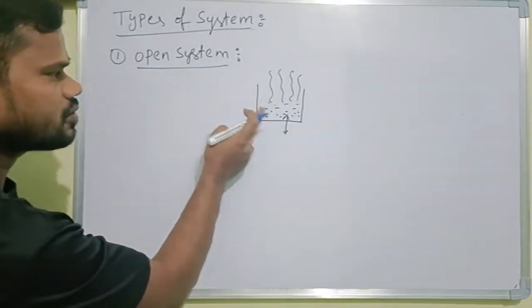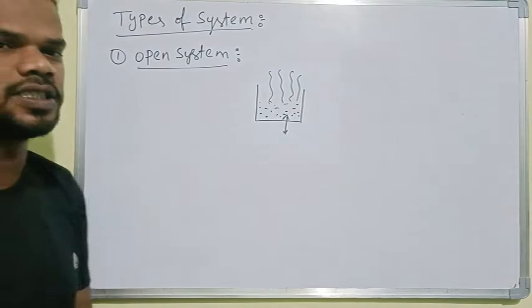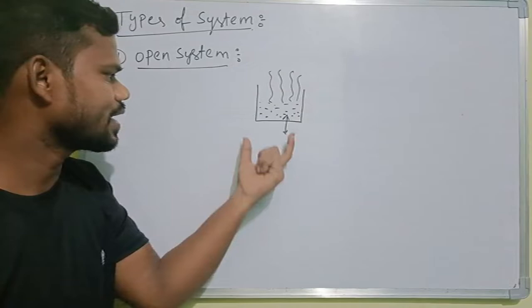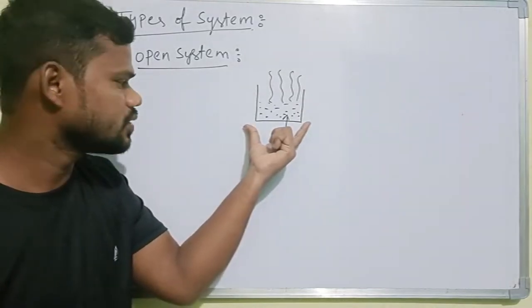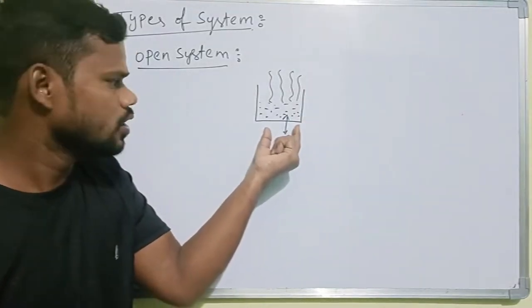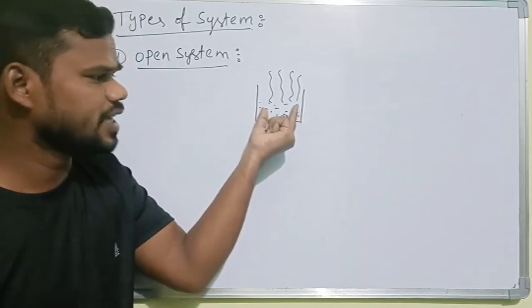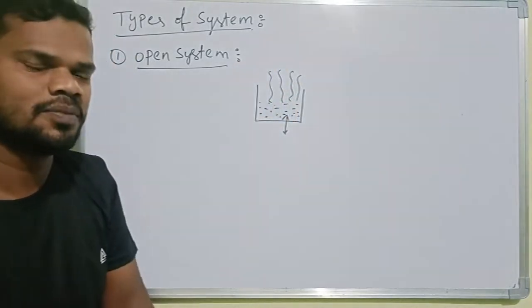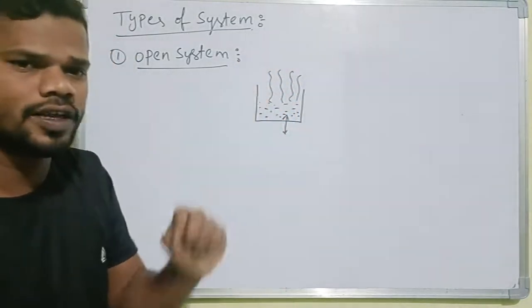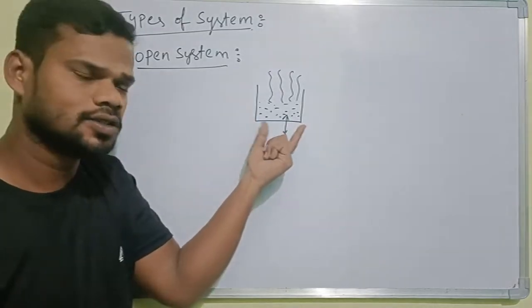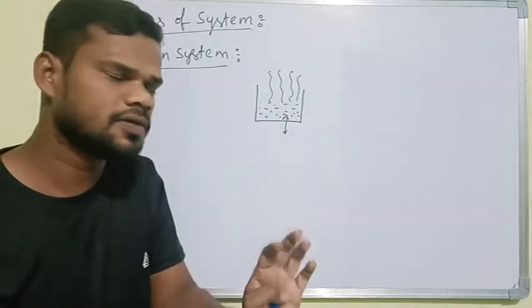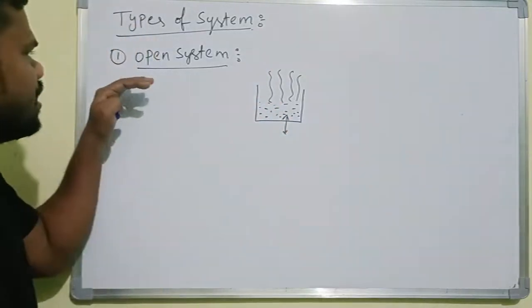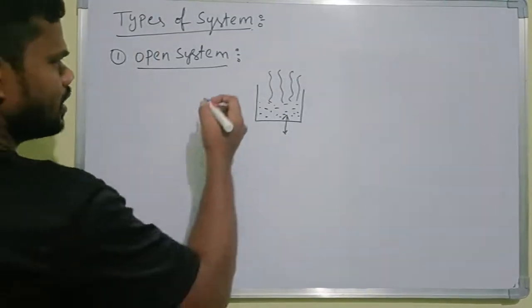Such a system we have to call an open system, and this system may be in an open condition only. If we consider this one of the vessels, and we give heat to this vessel, the heat can be exchanged with this system. In the same way, matter is also exchanged from the system to the surroundings, right? In this process energy is exchanging as well as matter. Such a system we call an open system, right?